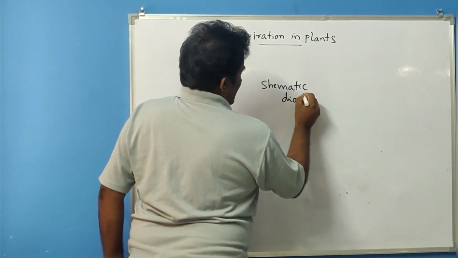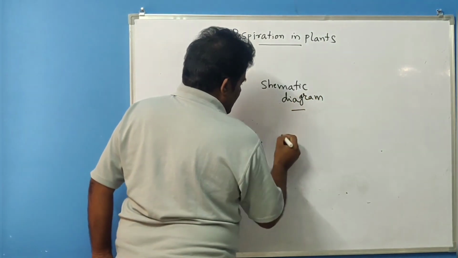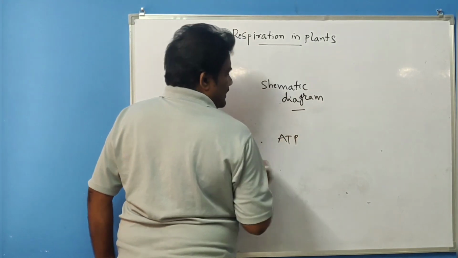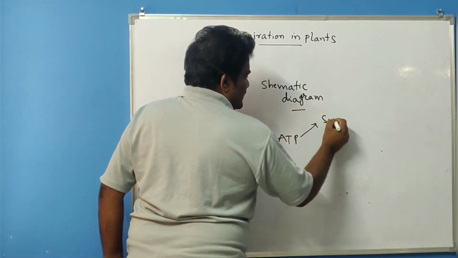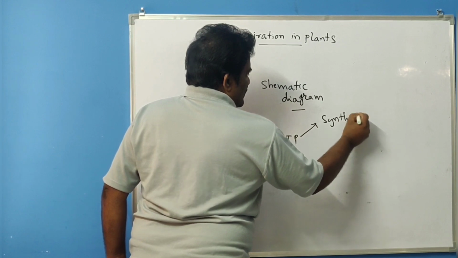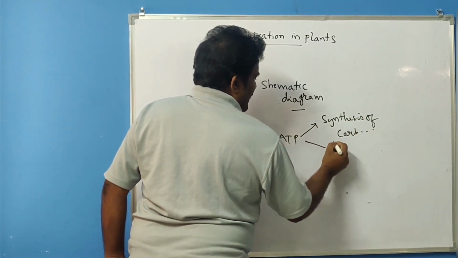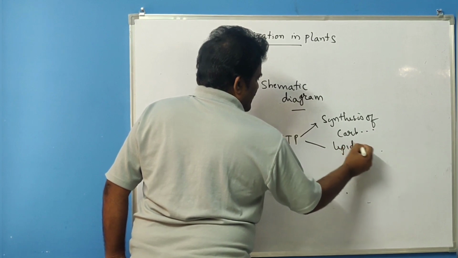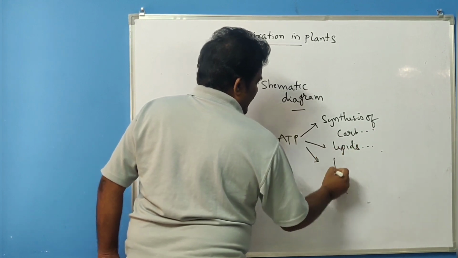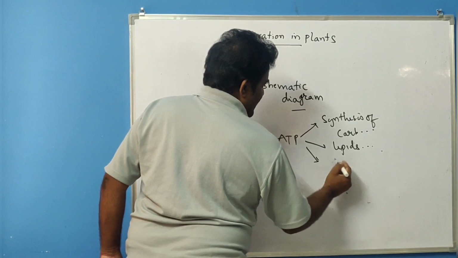In the schematic diagram, this is ATP. ATP is very important for the synthesis of carbohydrates and lipids, and also fats, proteins.